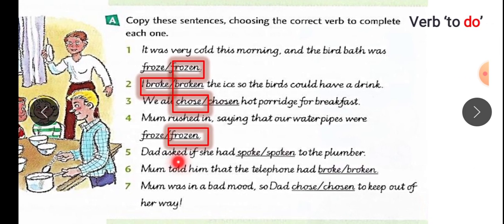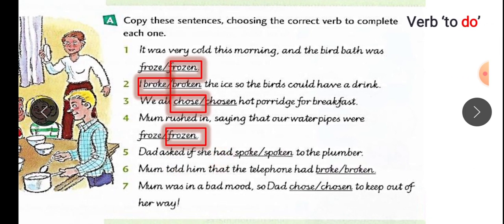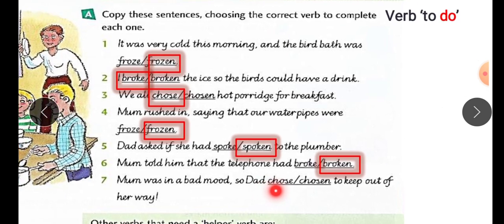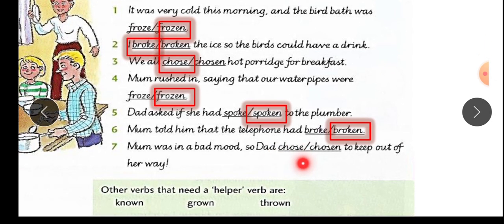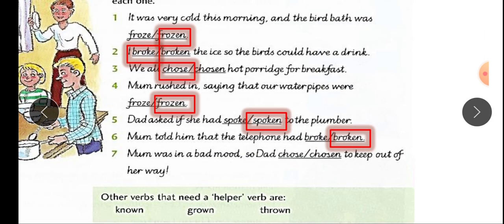Dad asked if she had. So had here is a helper verb. We need to use spoken. Mom told him that the telephone had. We have another helper verb here, so it's broken. Had broken. Mom was in a bad mood, so dad. We don't have a helper verb here, so it's going to be chose. Dad chose to keep out of her way.